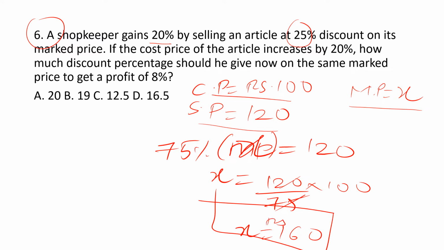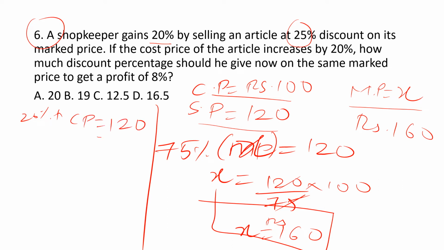Now market price we know is 160 rupees. Now the second part of the question comes here. If the cost price of the article increases by 20%, initially cost price was 100. Now an increase of 20% results in cost price equal to 120 rupees. Cost price became 120.